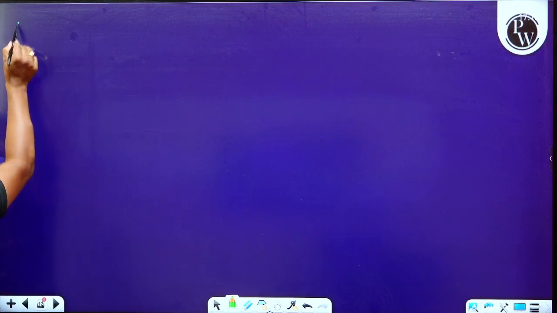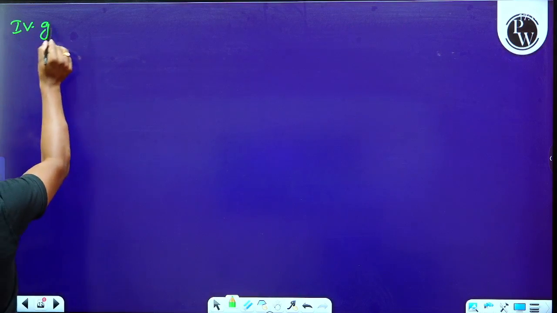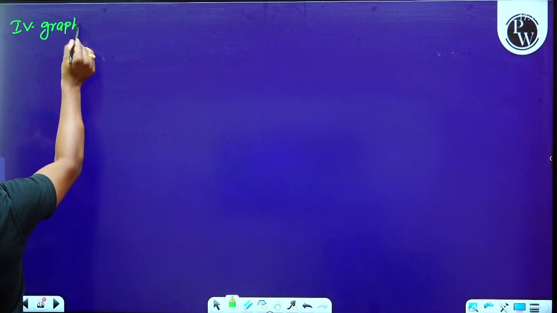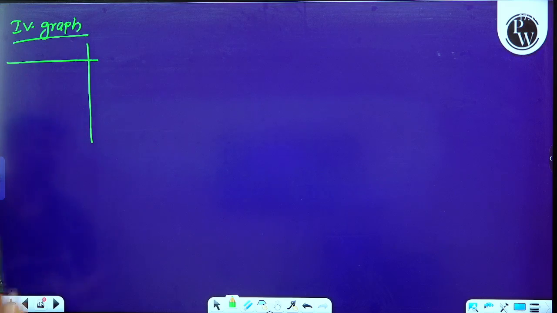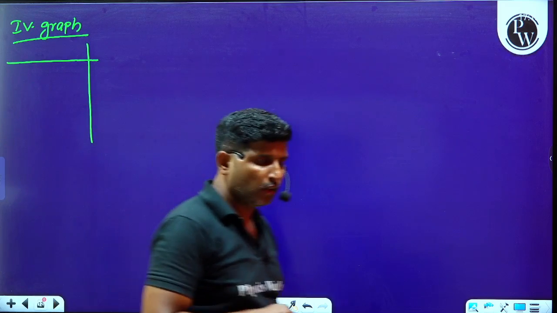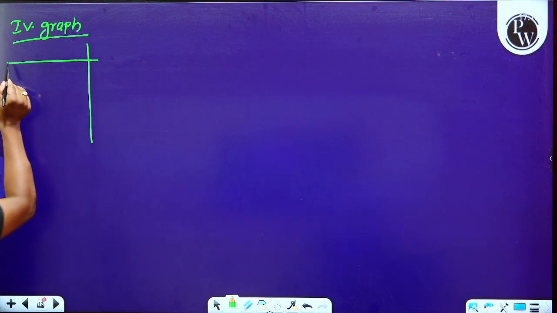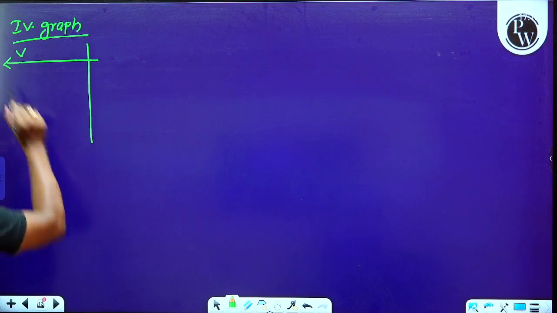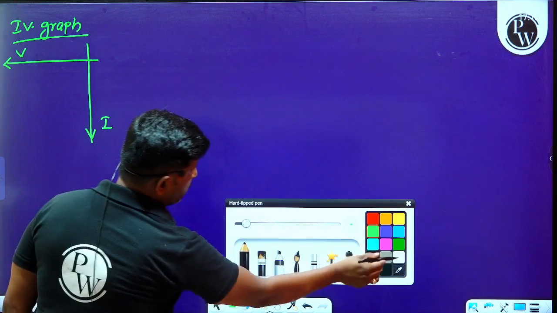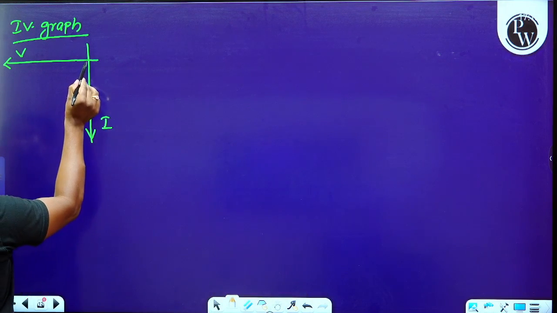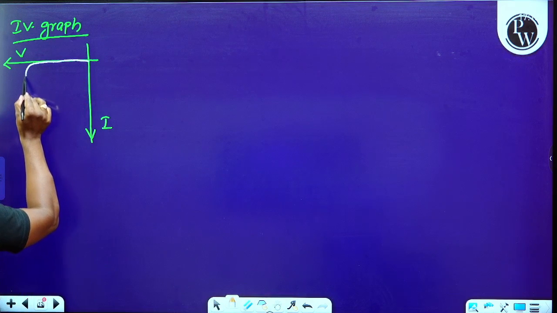Later we have to understand about the IV graph, or VI graph. So observe this. Whenever the diode is in reverse bias condition, we will apply the negative voltage. This is the applied voltage and this is the reverse current. When you plot the graph, it is as shown like this.